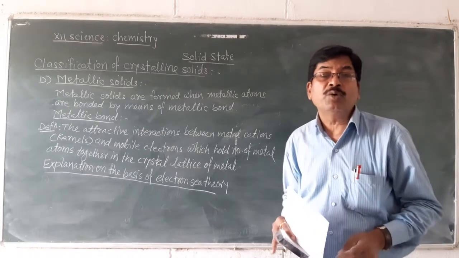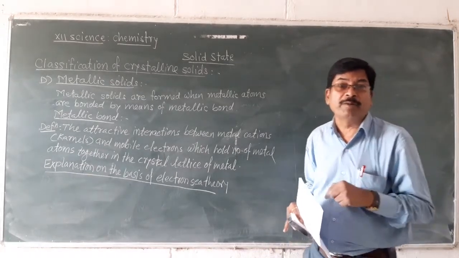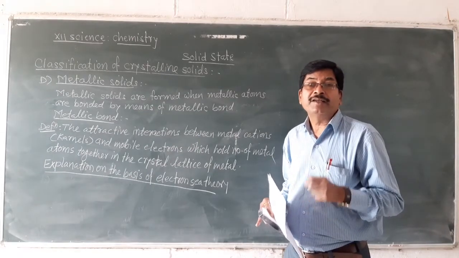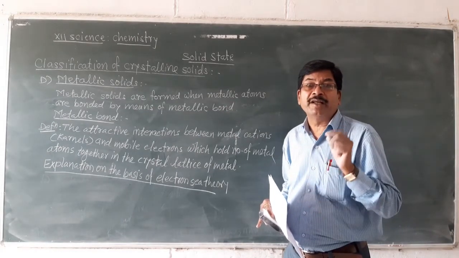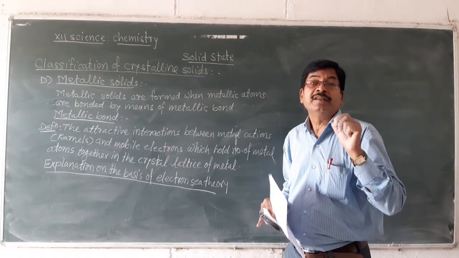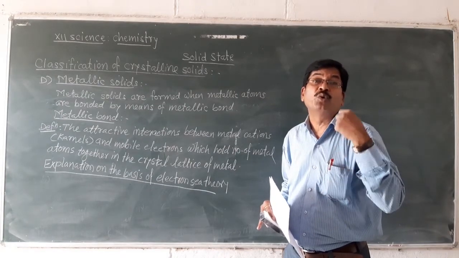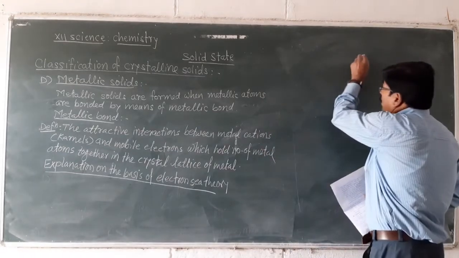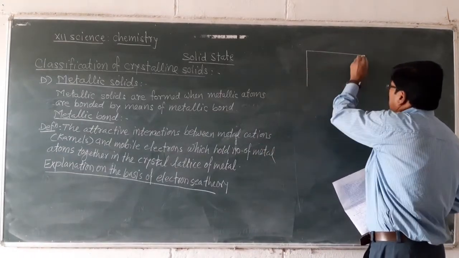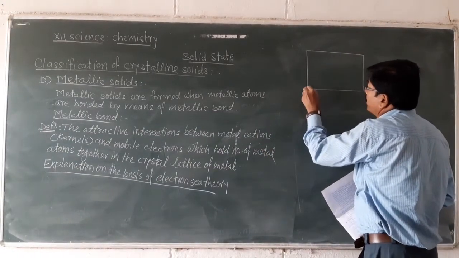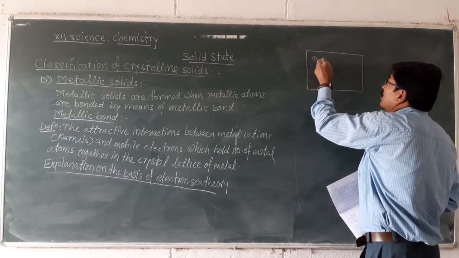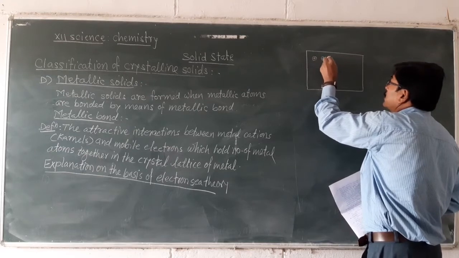They are unable to complete their octets by gain of electrons, and therefore to obtain a stable electronic configuration of their nearest inner gas elements, these metal atoms prefer to lose their valence electrons, and therefore depending upon valency, all the atoms in the metal crystal lattice lose their electrons, forming metal cations.